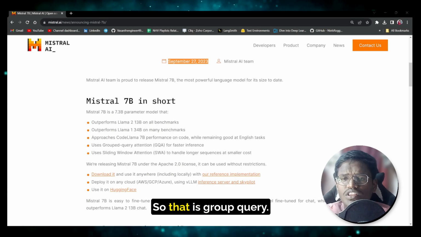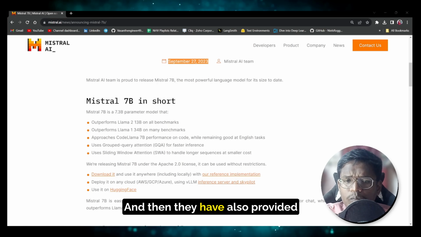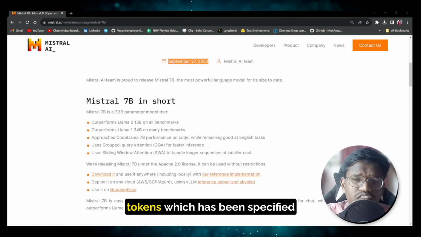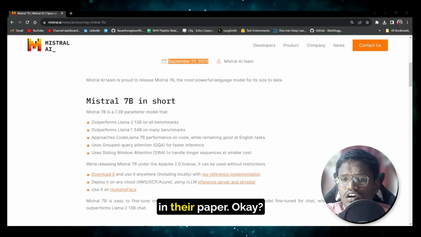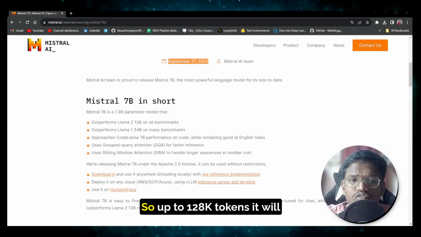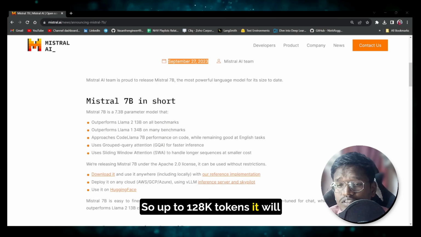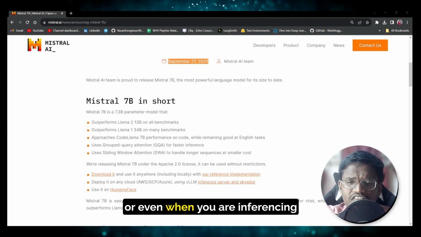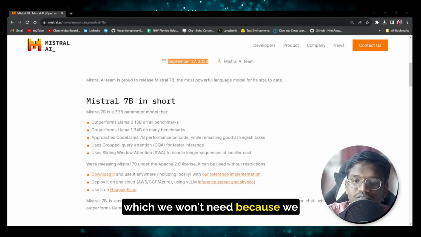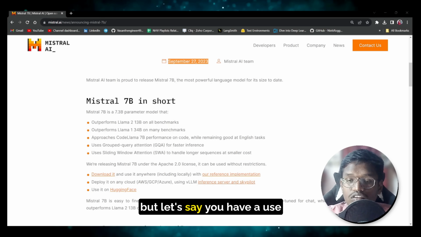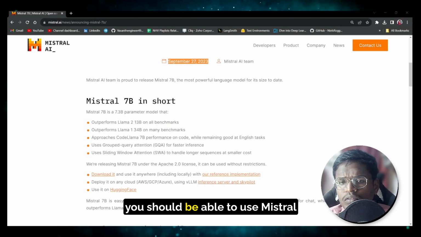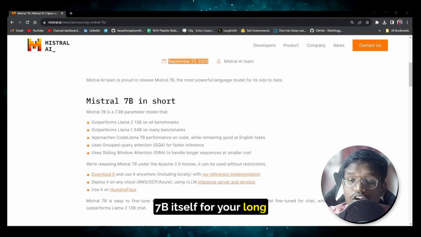Okay, so that is group query. And then they have also provided sliding window attention, which will support up to 128k tokens, which is specified in their paper. So up to 128k tokens it will support when you are fine tuning or even when you are inferencing, which we won't need because we won't have that much computation. But let's say you have a use case and you have the computation, then you should be able to use Mistral 7b itself for your long documents and all.